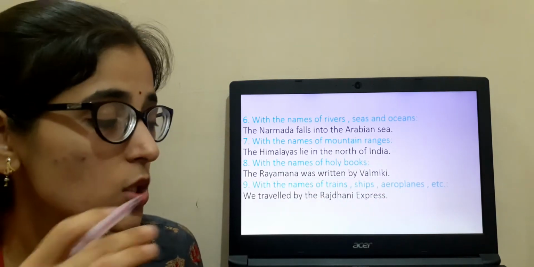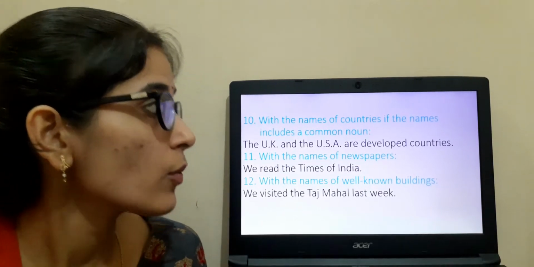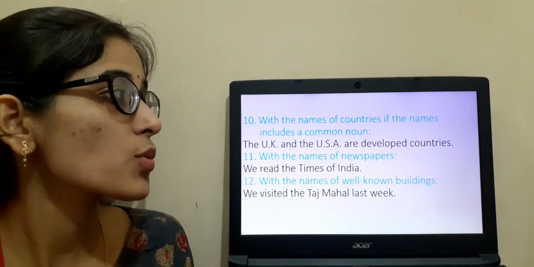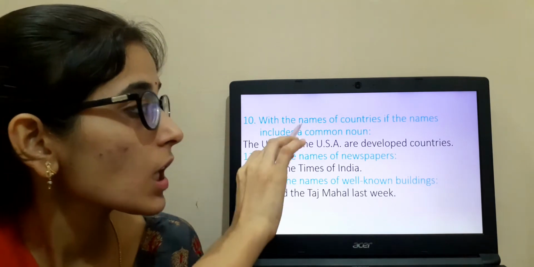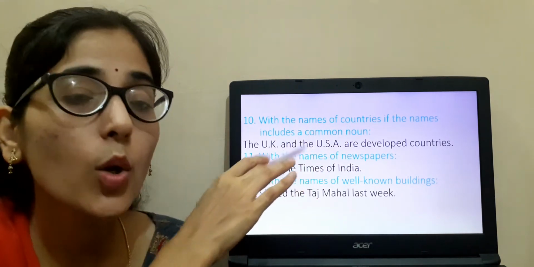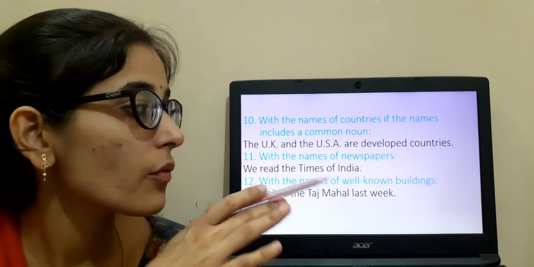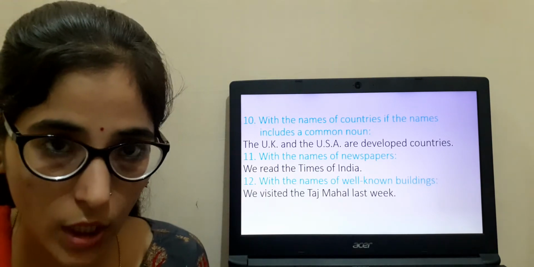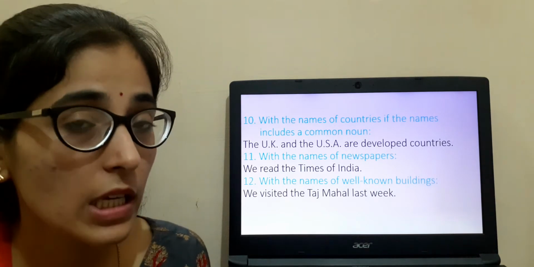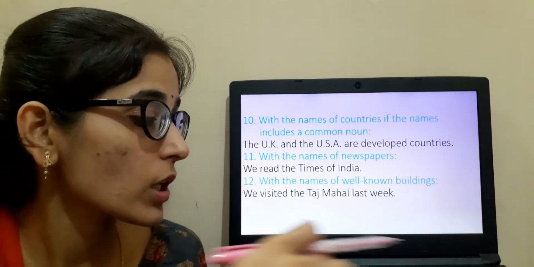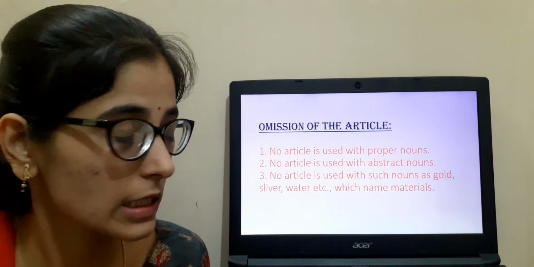Clear? So this was all about what we have learned yesterday, as well as we are going to use the with the name of the country including common noun, with the name of newspaper, with the well-known buildings. Okay. So till here we have seen yesterday. Today we are going to see omission of articles.